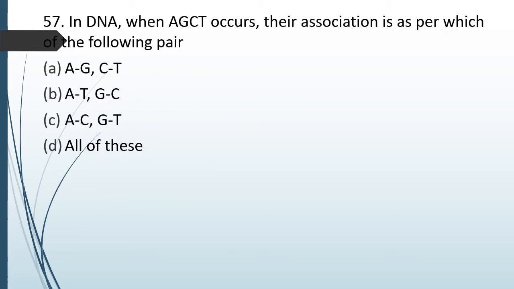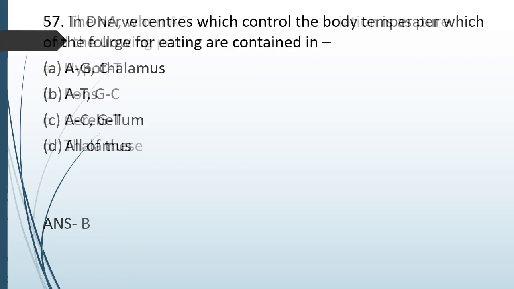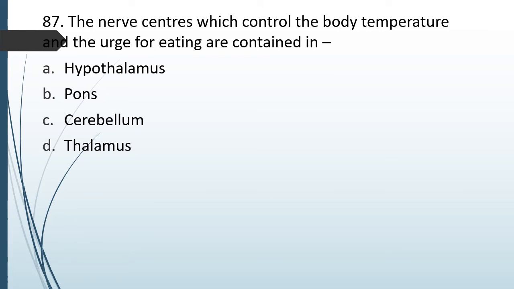Question number 57. In DNA, when AGCT occurs, the association as per which of the following pairs is seen? A with G, C with T; A with T, G with C; A with C, G with T; all of these. The correct answer is option B. A always bonds with T and G with C. Question number 87.